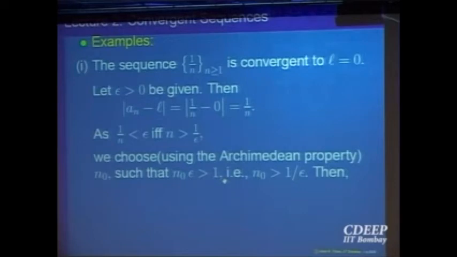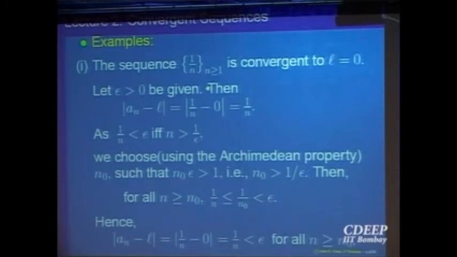So what does it mean? Where are we now? If n is bigger than n0, what happens to 1 over n? That is less than 1 over n0, and 1 over n0 is less than epsilon. So for all n bigger than n0, 1 over n is less than epsilon, and that is what you wanted.